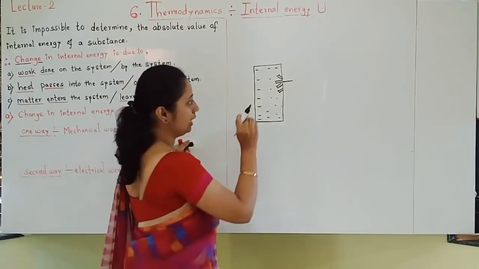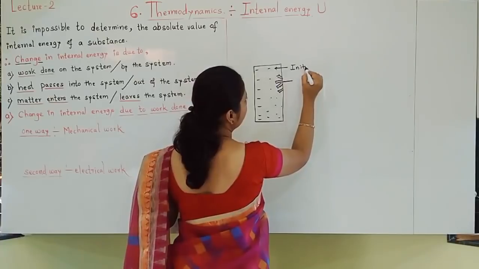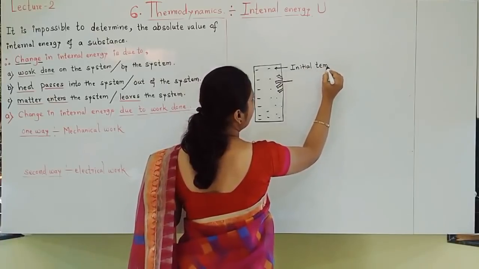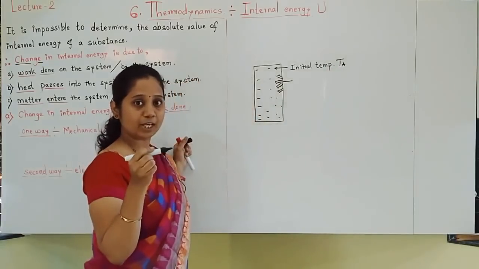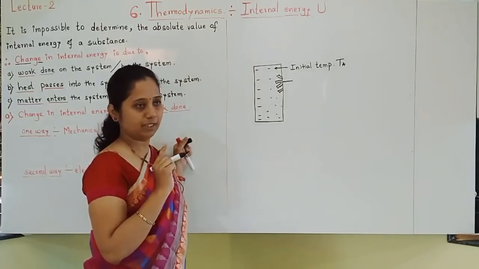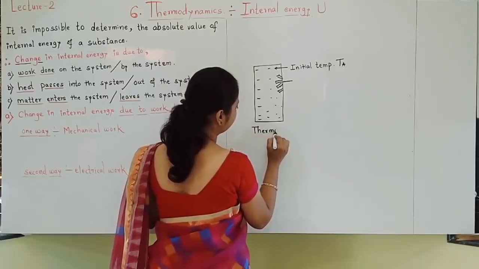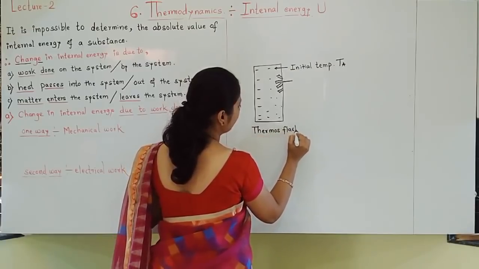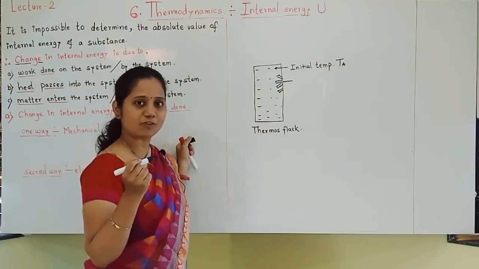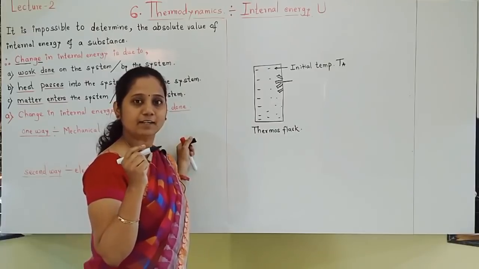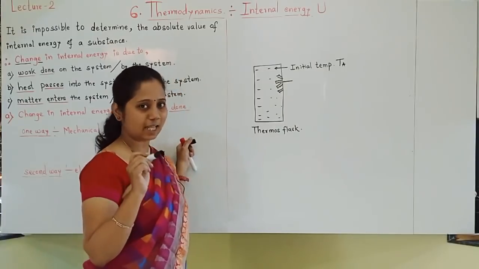Imagine that the initial temperature of water is TA. Now we are going to perform work on the system. Which is our system? This is our thermos flask. Students, why am I taking a thermos flask? What is the speciality of thermos flask? Yesterday I told you, it is an isolated system. The process is called an adiabatic process.